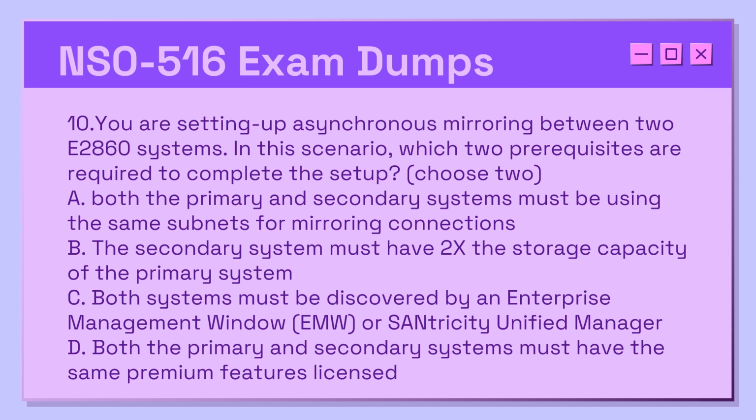B. The secondary system must have 2x the storage capacity of the primary system. C. Both systems must be discovered by an Enterprise Management Window (EMW) or SANtricity Unified Manager. D. Both the primary and secondary systems must have the same premium features licensed.